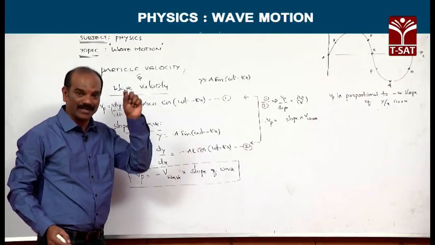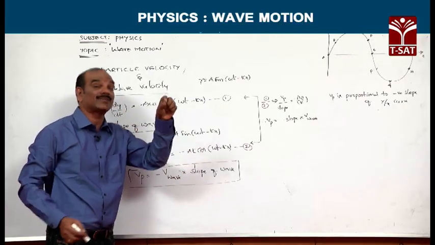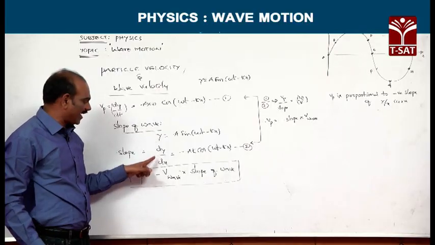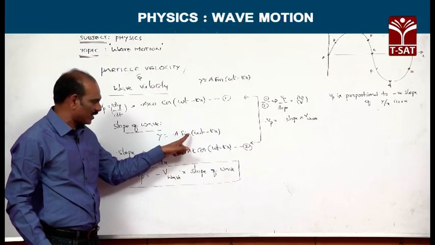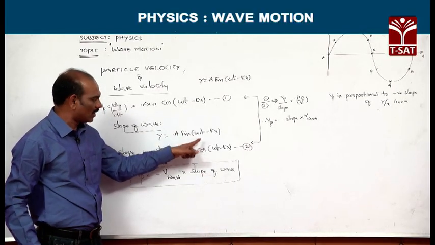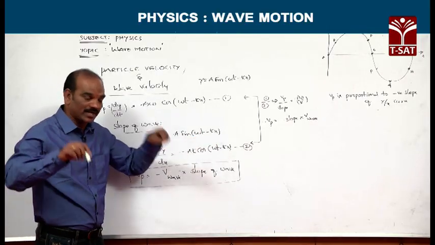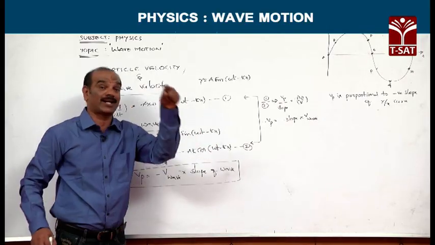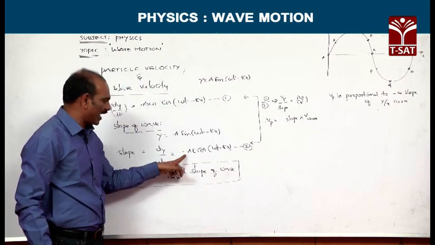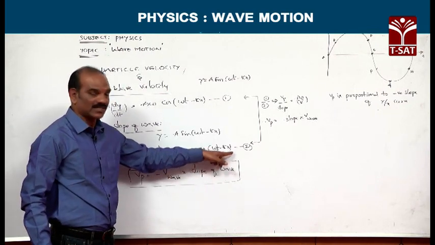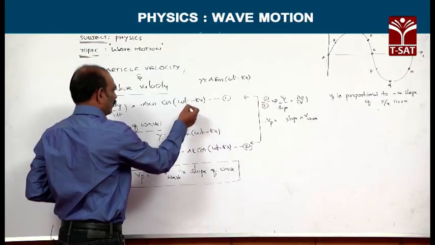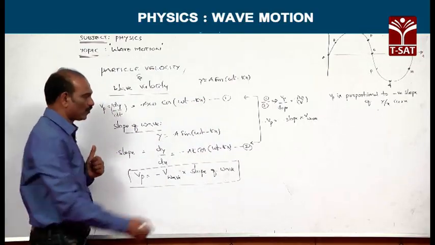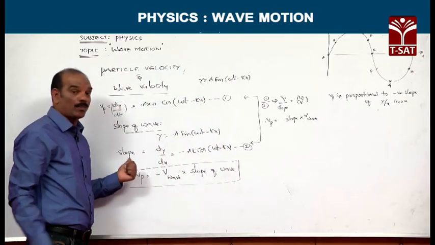If you differentiate this with respect to x to find the slope, the slope of the wave can be obtained by differentiating the equation with respect to x. So, dy by dx is equivalent to a, instead of sin it is cos(ωt − kx). Differentiating the interior function with respect to x, you get minus ak cos(ωt − kx). So, equation 1 represents velocity of the particle, and equation 2 represents slope of the wave.